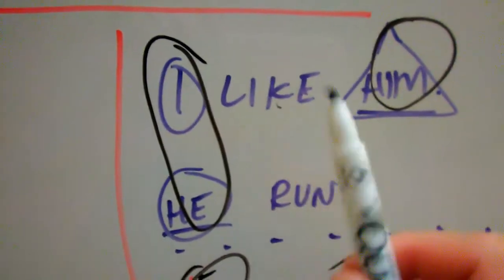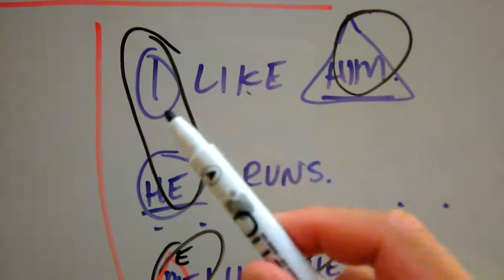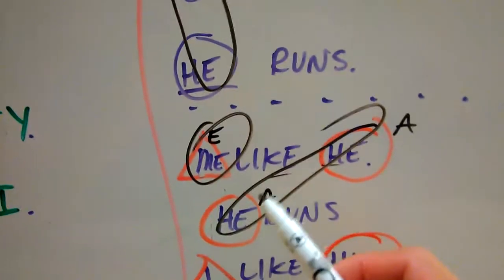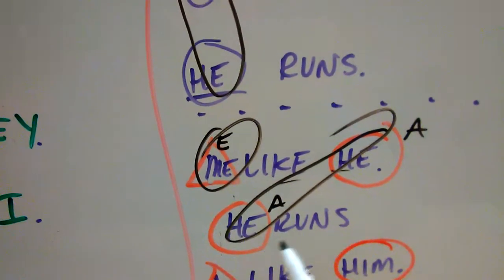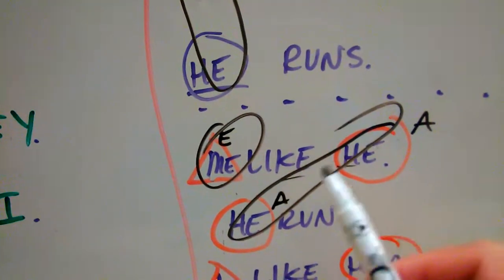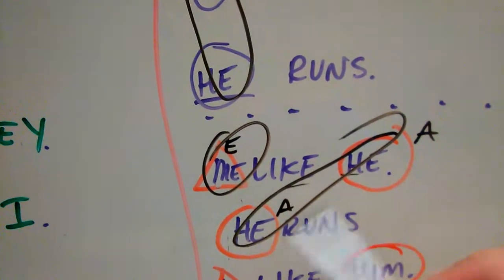Again, in English, that can't work. We can't have that happen. The subject of a transitive verb, like this one, has to be the same as the subject of an intransitive. But in Cebuano, the subject of an intransitive verb can be the object of a transitive verb. They can be the same.